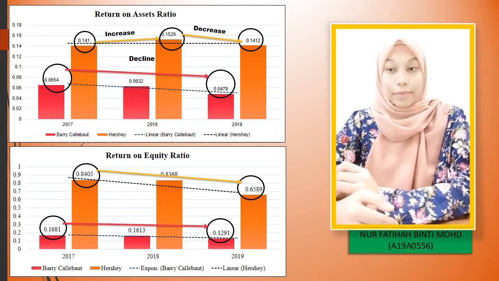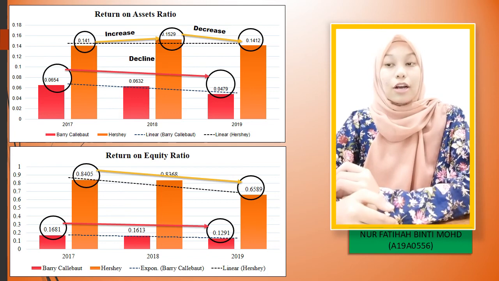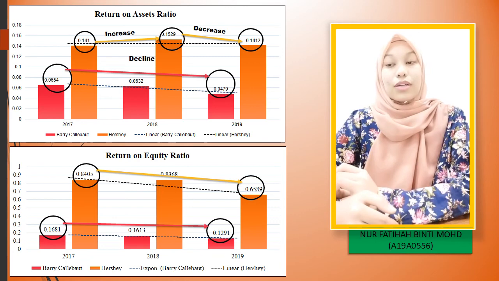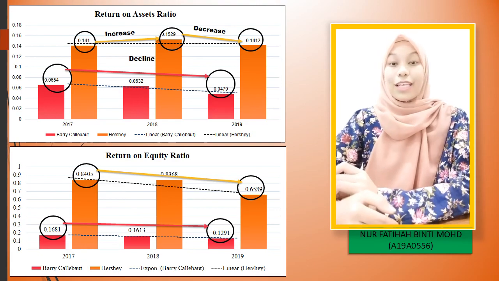As shown in the bar graph, it showed that the HERSHEY company has had the better performance in managing their equity to generate income compared to Barry Callebaut company. Every year, the return on equity for HERSHEY company always leads the return on equity of the Barry Callebaut company. That's all from me. Thank you.